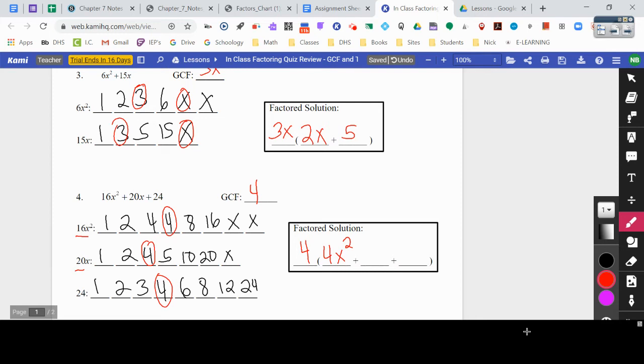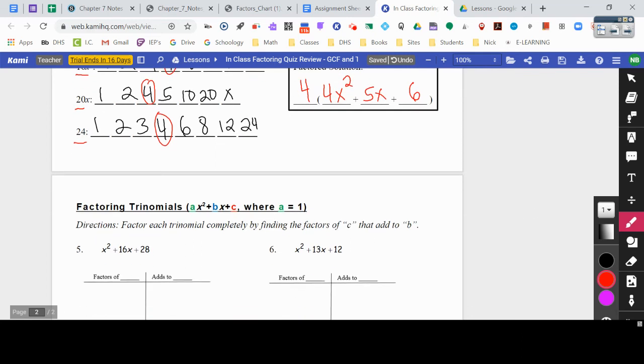All right, to get back to 20, it's 4 times 5, and I have an extra x, so that needs to go back, right? And then to get back to 24, it's going to be 4 times 6. So there's my factored solution. All right, so now we do the fun stuff, right?